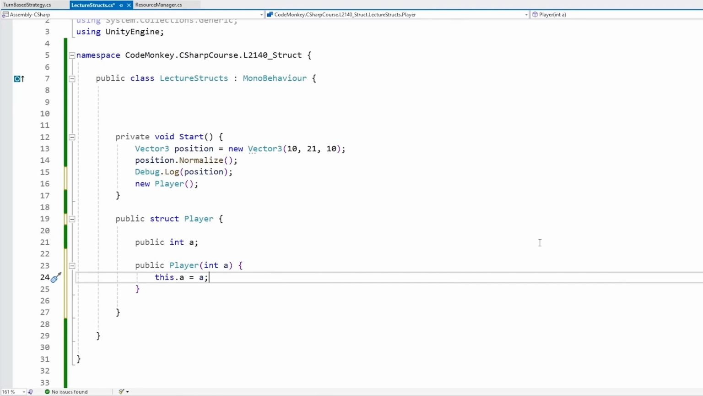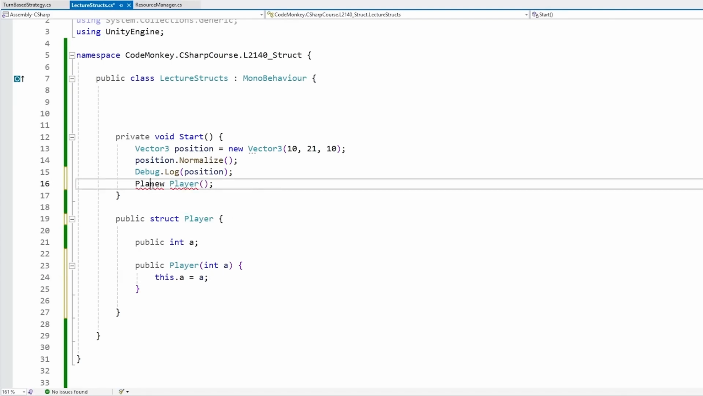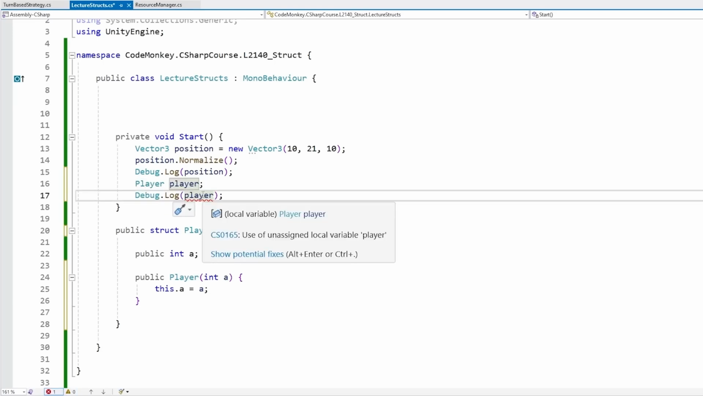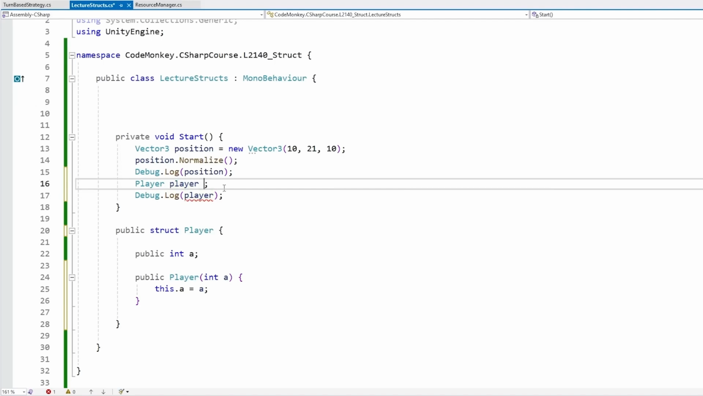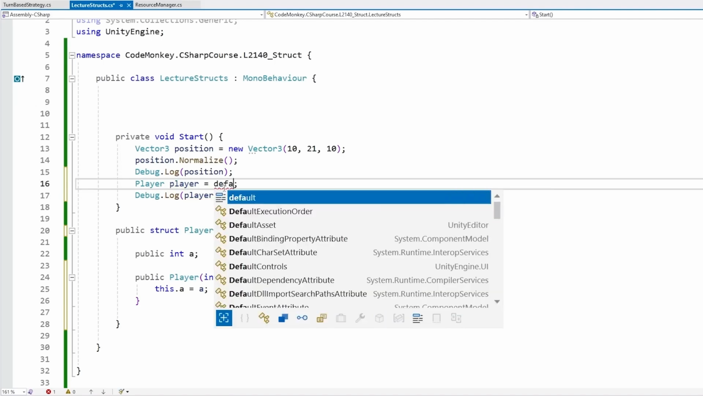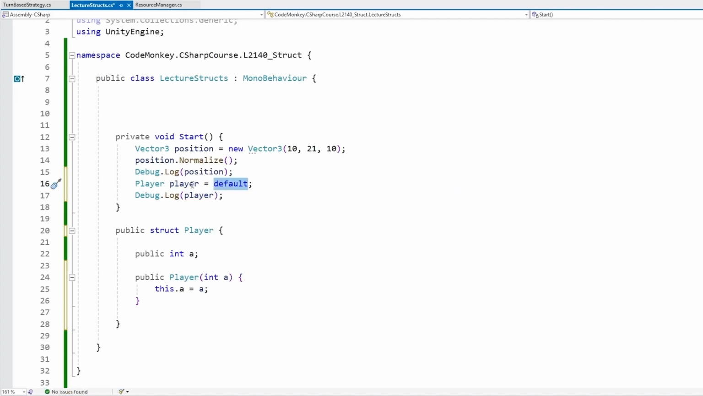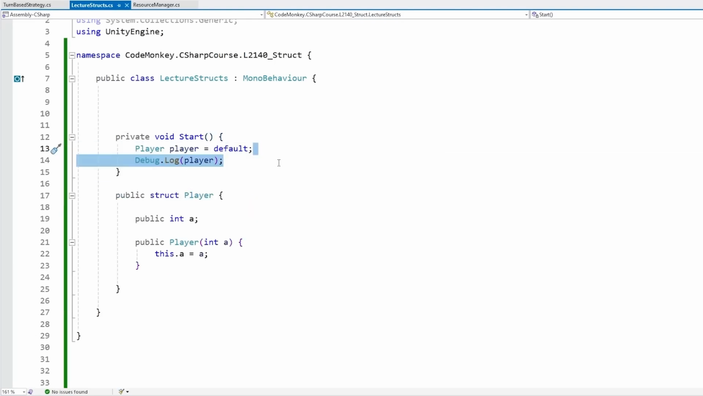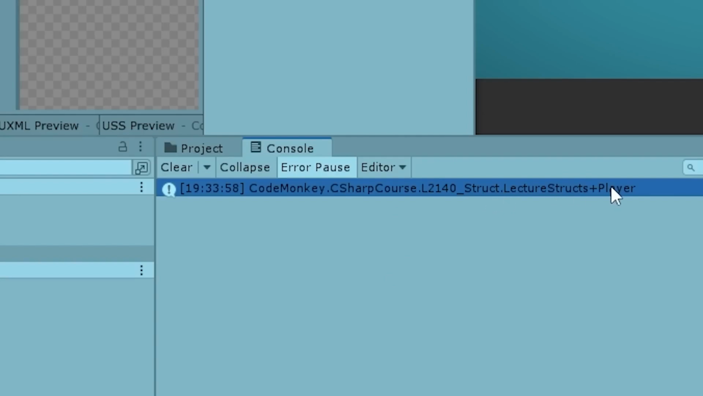Again, this has to do with the difference between value types and reference types. As soon as you define something of struct type, like for example some kind of player variable like this, if you define it like this, it's an error because it is uninitialized. But we can initialize it. We can just use default. This is a keyword that pretty much returns the default of whatever type we have. So if we do it like this, let's see what this says. And yep, the default of a struct is indeed a struct.